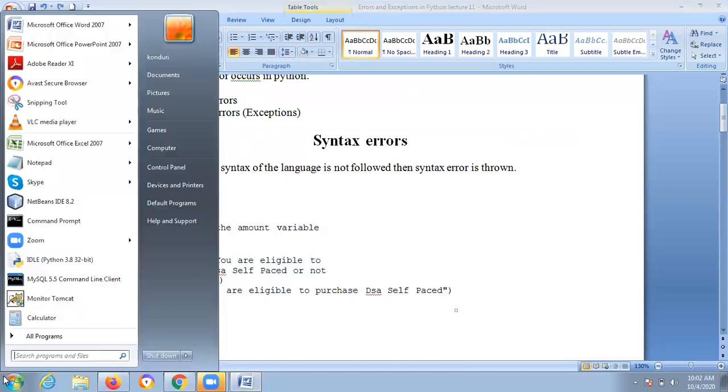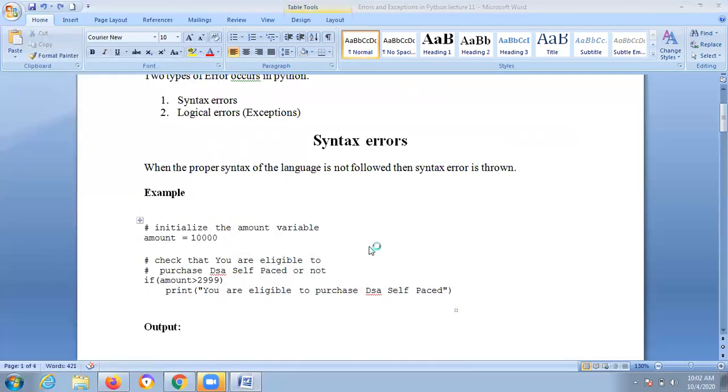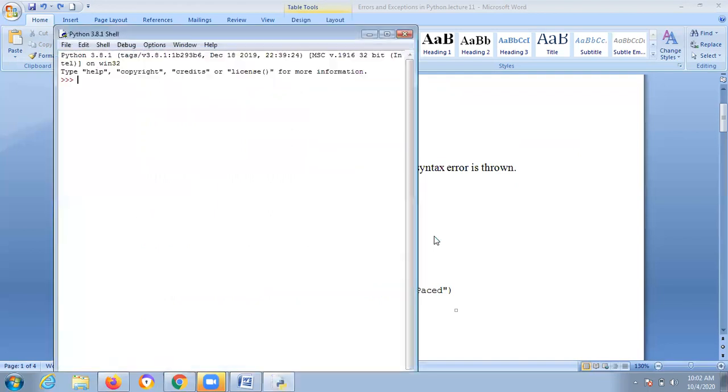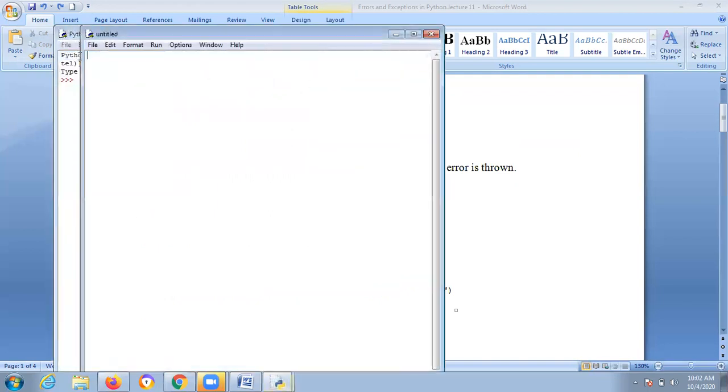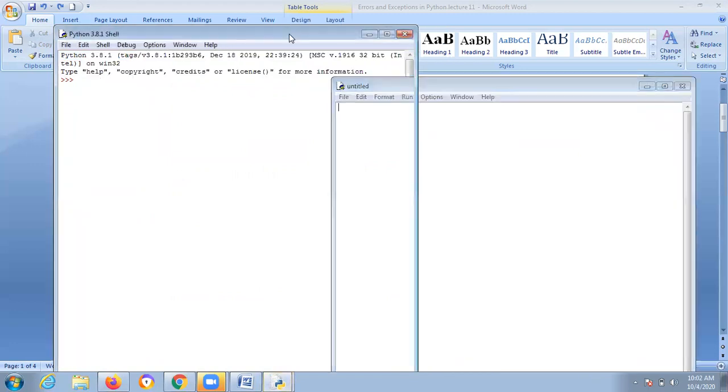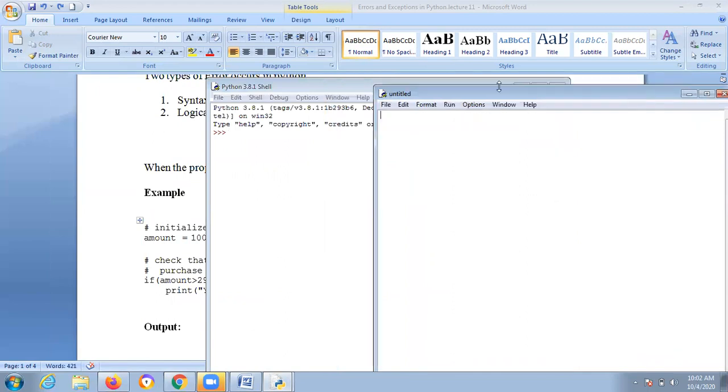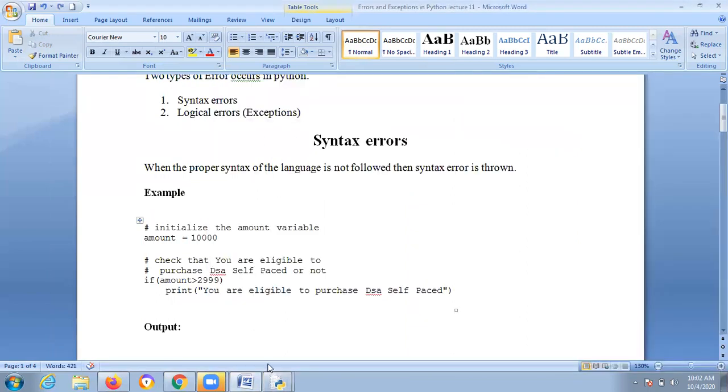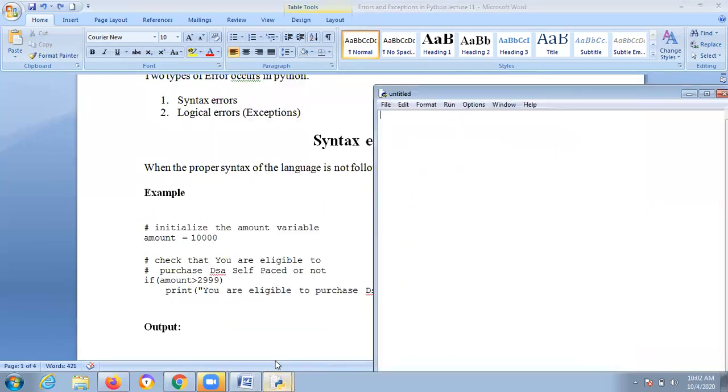First, open IDLE shell, go to File, New File, and type the program.